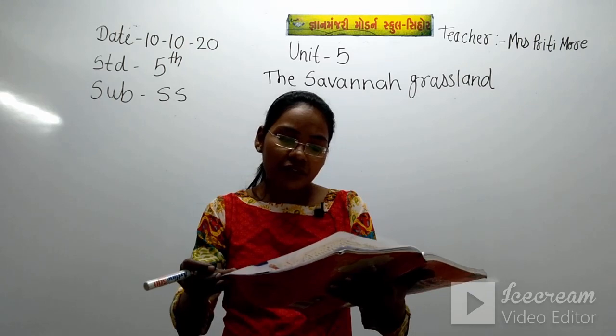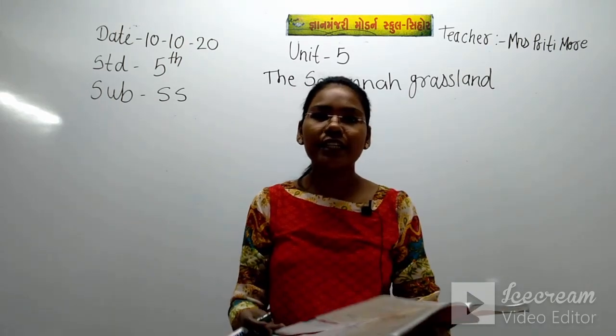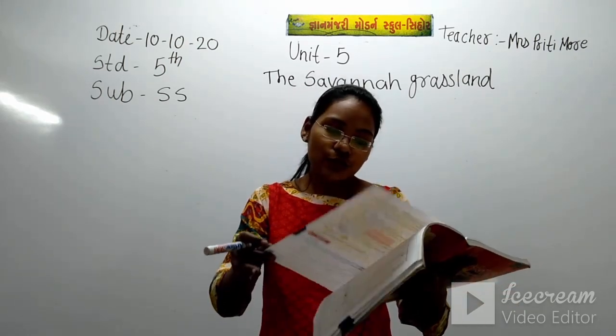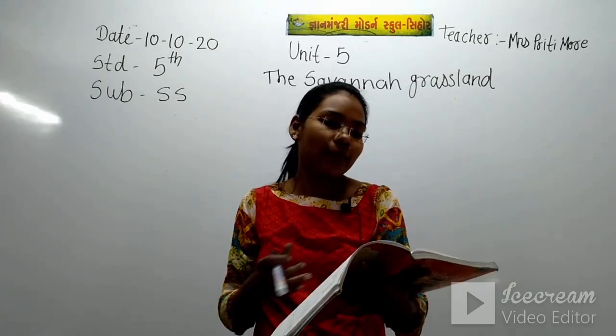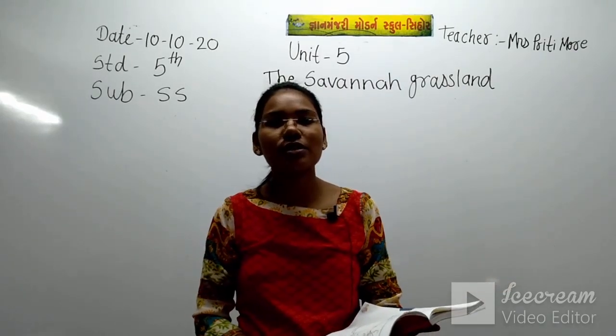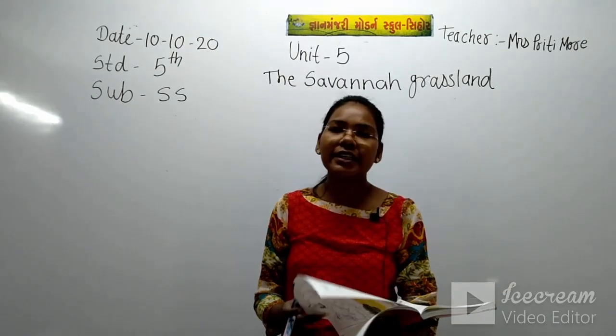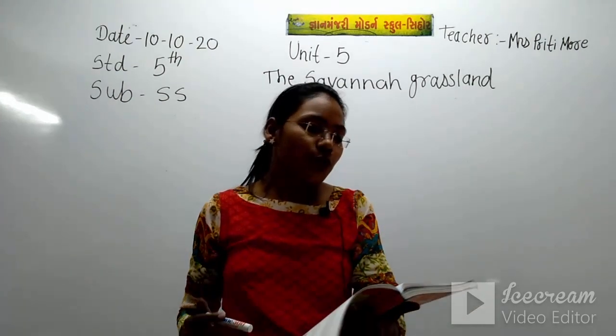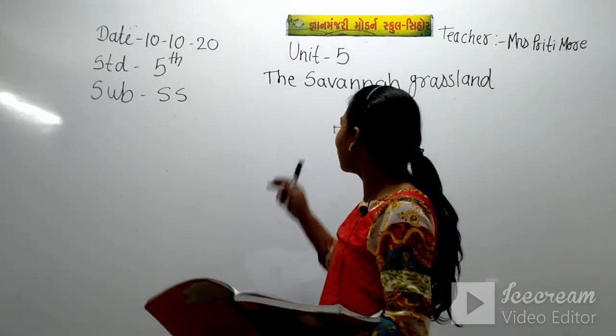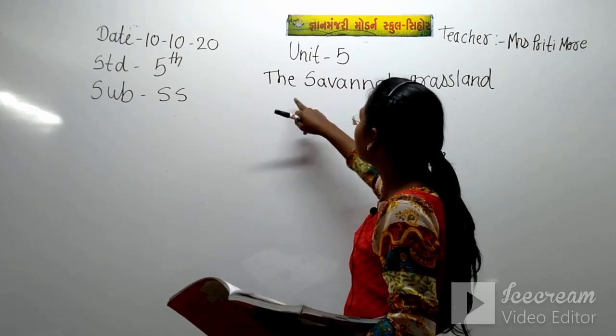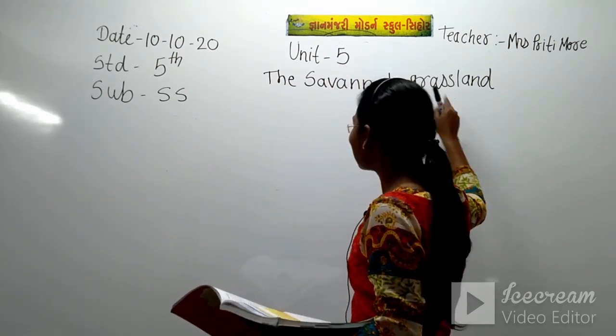We also completed the objective exercise: choose the correct option, fill in the blanks, true or false. So today we are going to start our chapter 5, the Savanna grassland.